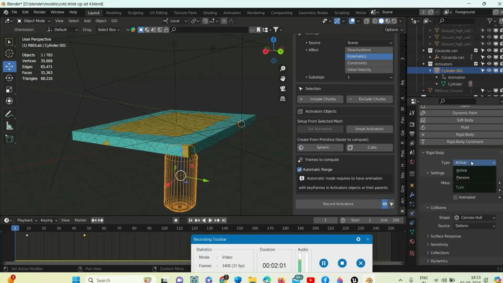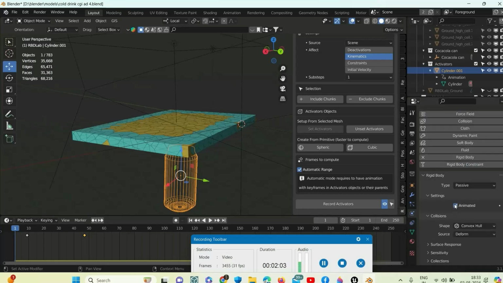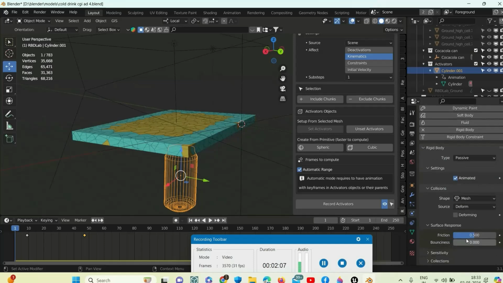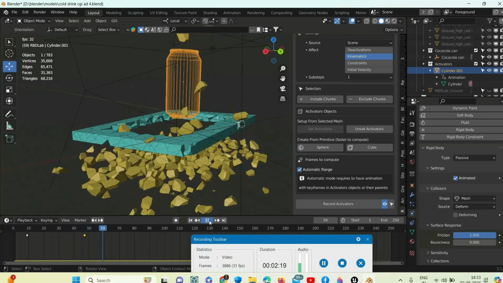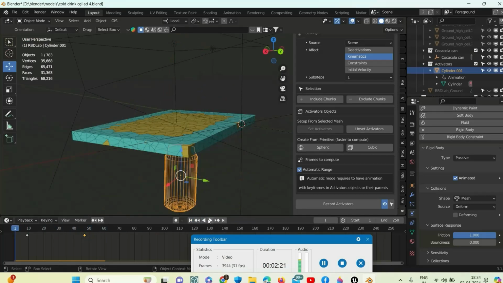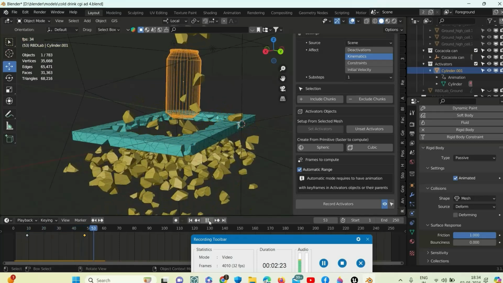We will click on passive, animated, and mesh and friction. With this, some of the chunks will fly out in the air. Okay, let's see it. Yes, you can see that some of the chunks fly out in the air.